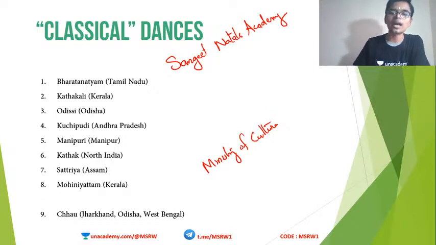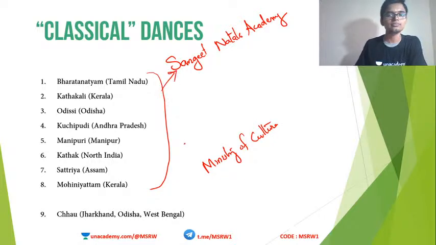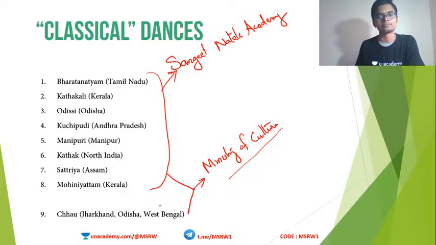So as per Sangeet Natak Academy list, there are currently 8 classical dances of India, and these are the 8. But as far as Ministry of Culture is concerned, in their list there is one more additional dance along with these 8, and totally they have 9 classical dances in their list. Never forget, Sangeet Natak Academy 8, Ministry of Culture 9.